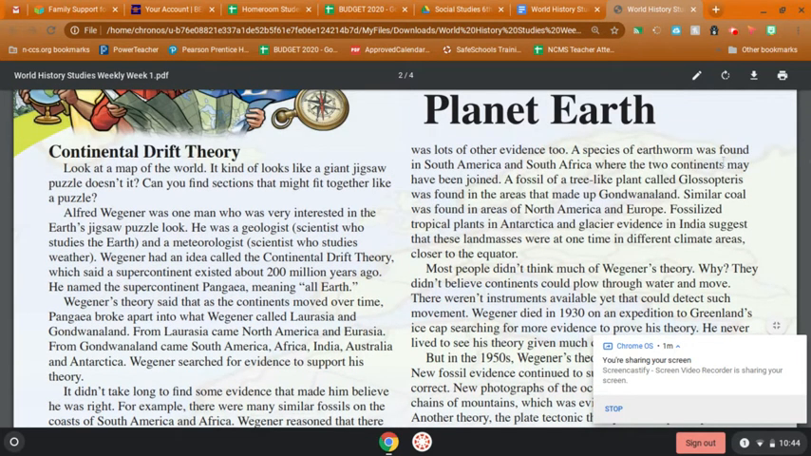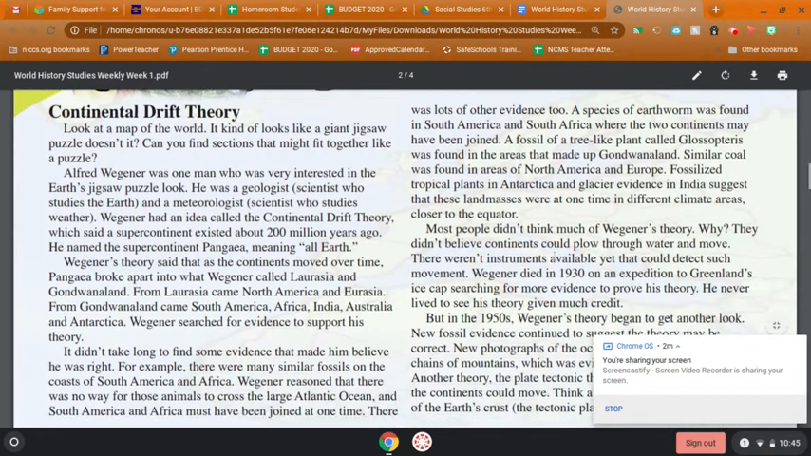A species of earthworm was found in South America and South Africa, where the two continents may have been joined. A fossil of a tree-like plant called Glossopteris was found in the area that made up Gondwanaland. Similar coal was found in areas of North America and Europe. Fossilized tropical plants in Antarctica and glacier evidence in India suggest that these land masses were at one time in different climate areas, closer to the equator.